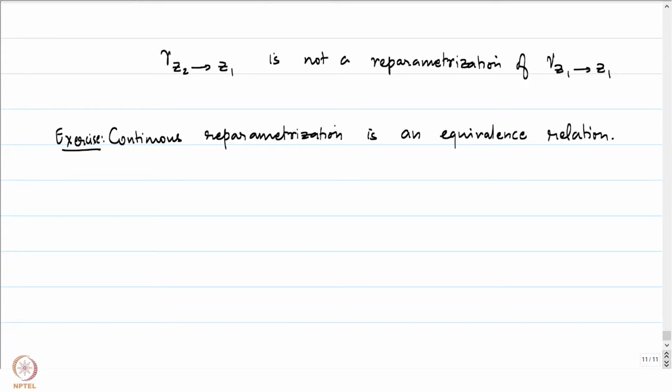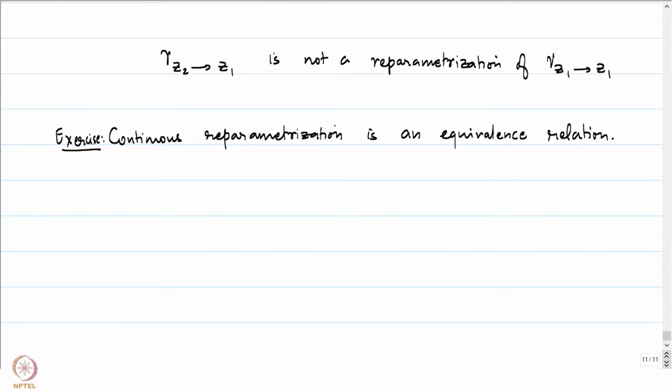And for transitivity, if you look at phi 1 and phi 2 as being two maps from A1 B1 to A2 B2 and then A2 B2 to A3 B3, then you compose them, you will get a map from A1 B1 to A3 B3, and that will serve as the relevant map for the reparameterization of gamma 3 in terms of gamma 1. And gamma 1, gamma 2, gamma 3 were picked according to the indices. Alright, so I'll leave this as an exercise for you to check that continuous reparameterization is an equivalence relation.